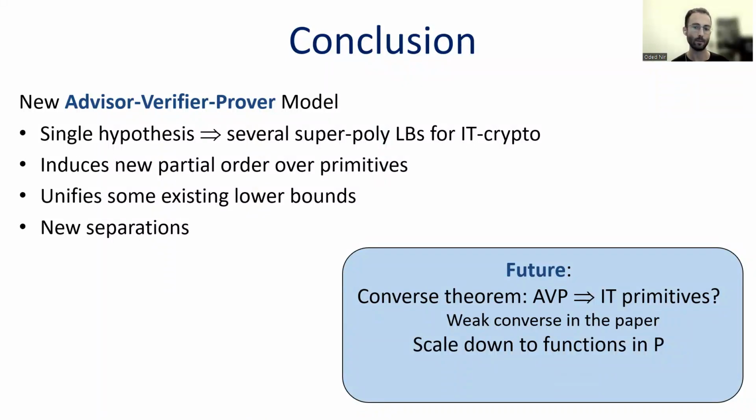And it will be interesting to scale all of the things we saw down to functions in P or some other smaller family of functions, and not deal with the entire family of all functions over n bits. And of course, it will be interesting to think of other lower bounds for AVP protocols and prove this hypothesis, or prove it conditionally, which will imply lower bounds for many open problems. So thanks for listening.